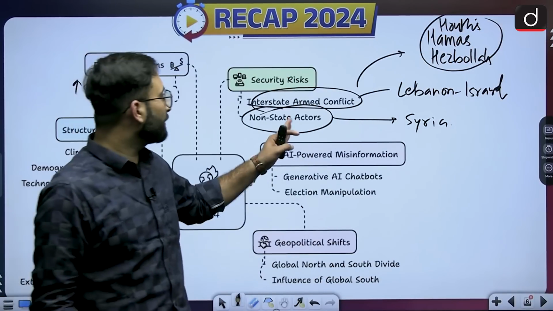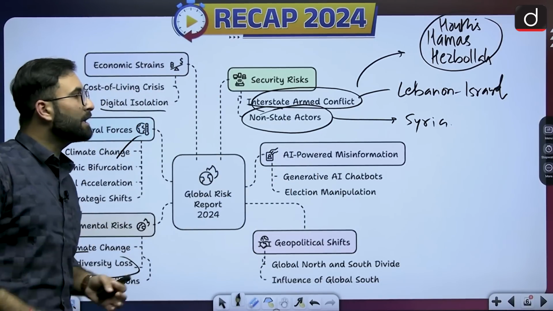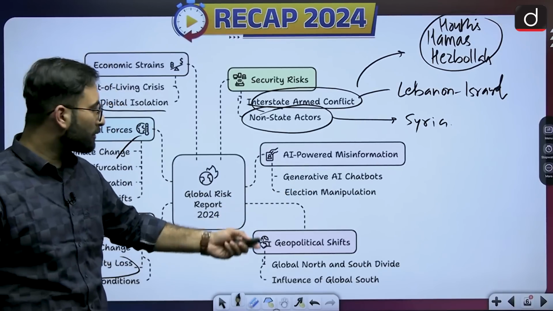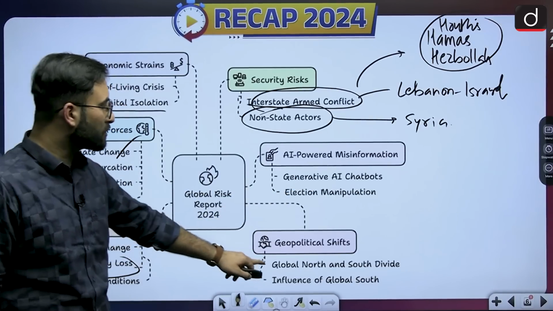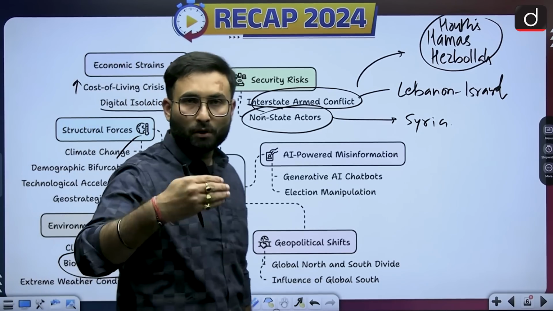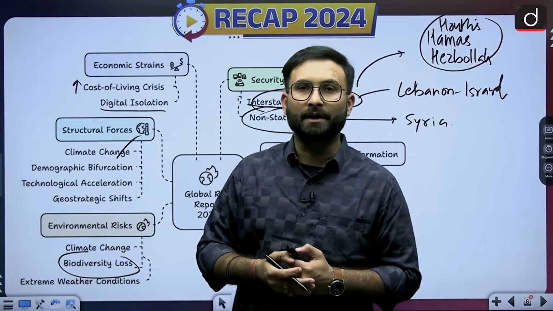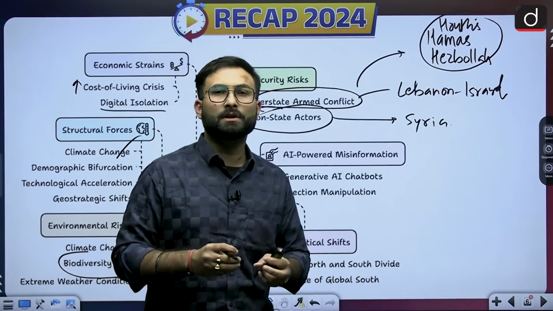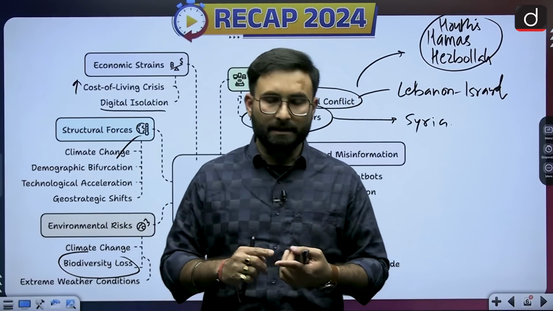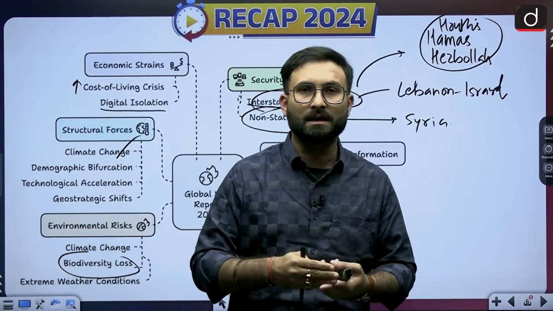Other than that, when we are talking about the non-state actors, one important threat is terrorism. Now moving further, AI powered misinformation, generative AI, chatbots, and election manipulation, we have talked about that. And geopolitical shifts because of the global north and south divide. The influence of the global south is increasing because countries like India are becoming pioneers of the global south. Other than that, there are various geopolitical situations we are facing right now. The Russia-Ukraine war is there. Other than that, when we are talking about Israel related issues, the Israel-Hamas war is there, the Israel-Hezbollah war is there.